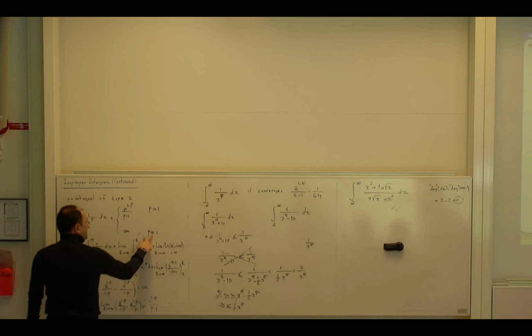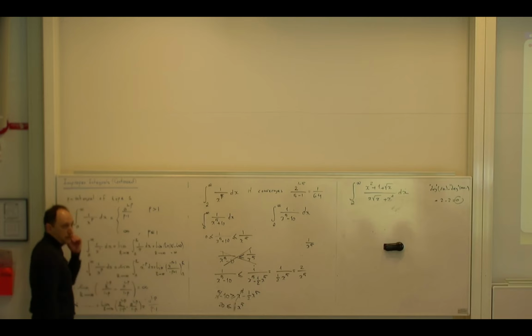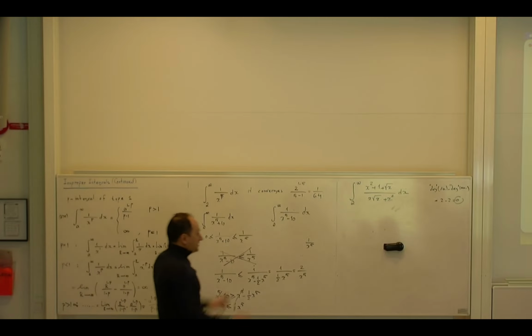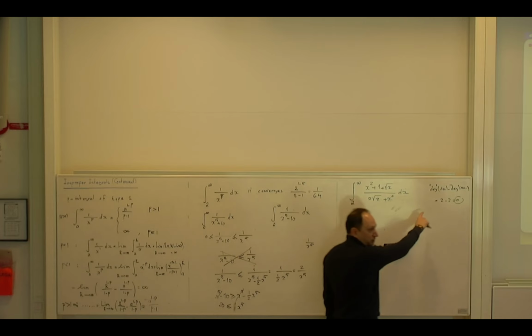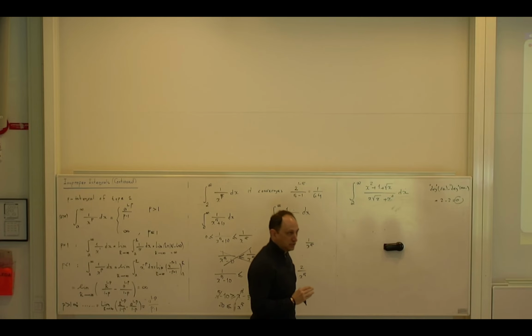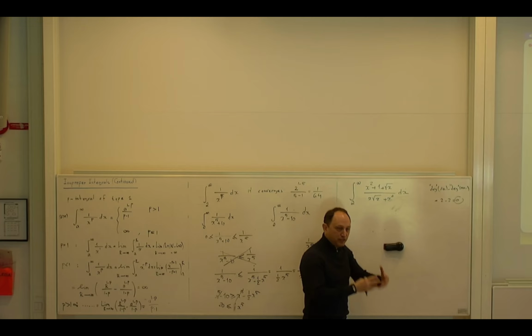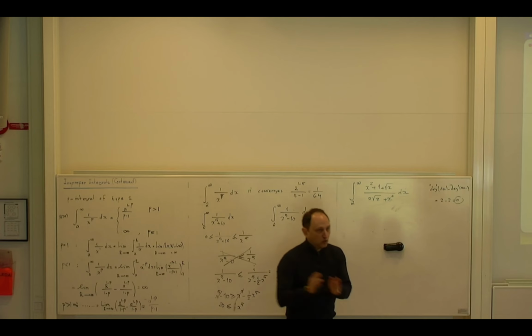P is 0, is less than 1, so it is what? It is convergent. Sorry, it is divergent. It should be divergent. Okay? But this is just a hand-waving argument. But it will tell you how to move forward. So by this analysis, I get a feeling about whether my integral converges or diverges, because